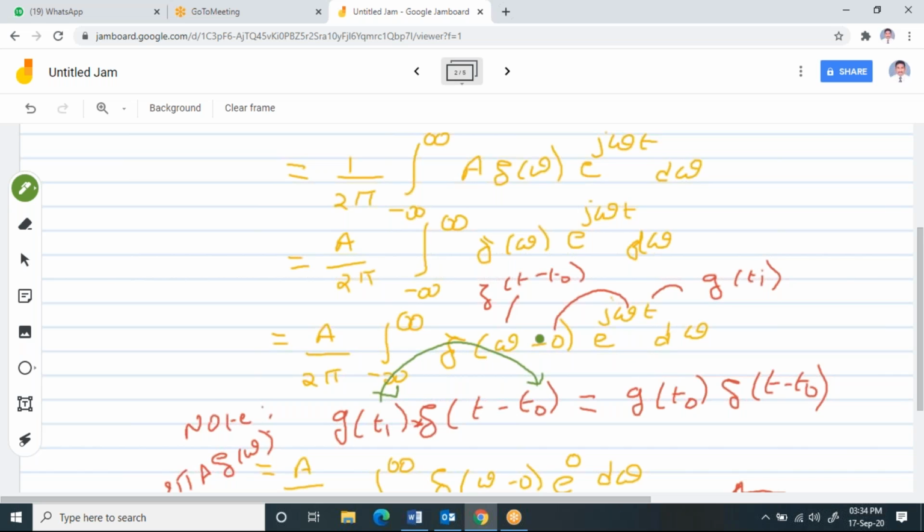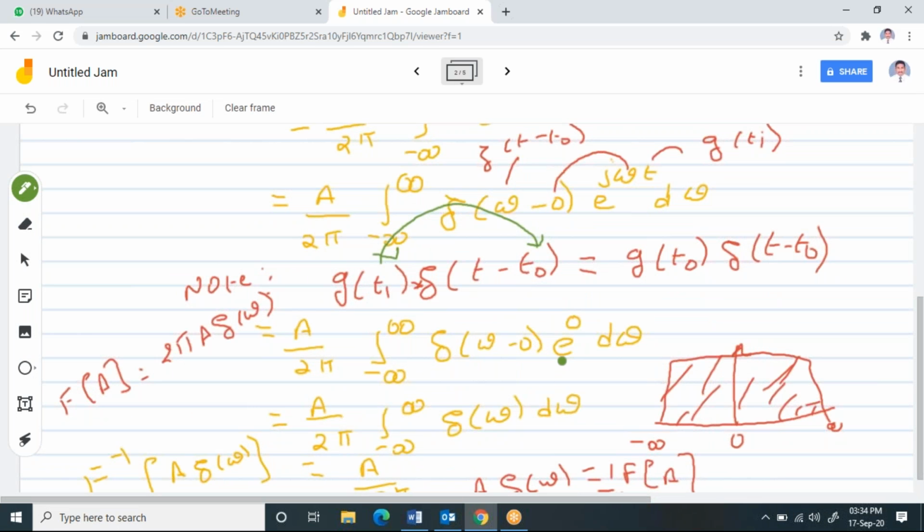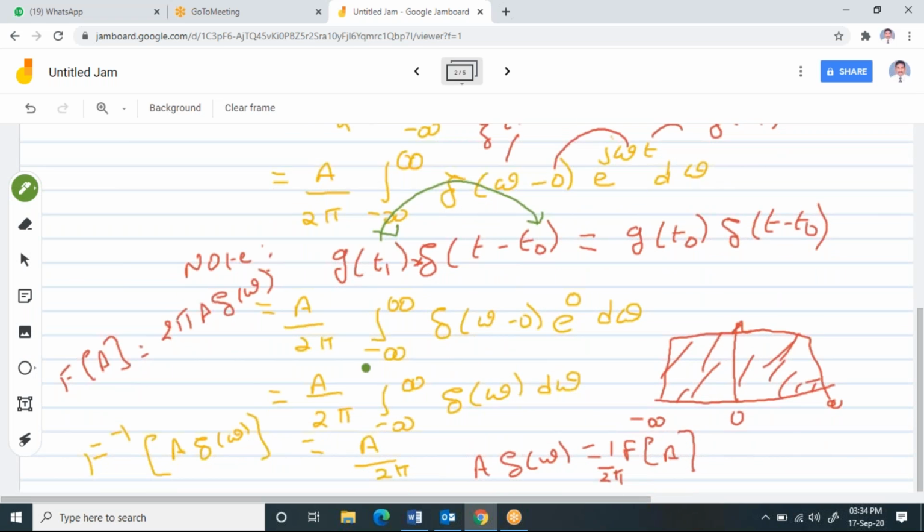So here in this function, I have omega, so I can write omega minus 0. And now this 0 is replaced in the exponent, and e power 0 is 1. So del of omega minus 0, again I can write as del of omega. This is nothing but the area under the curve.